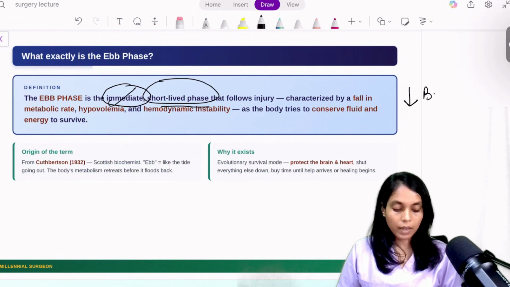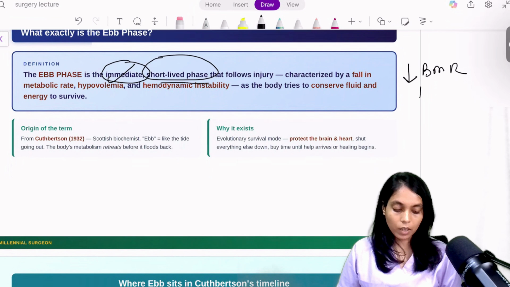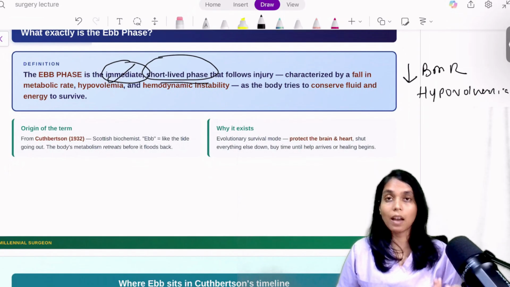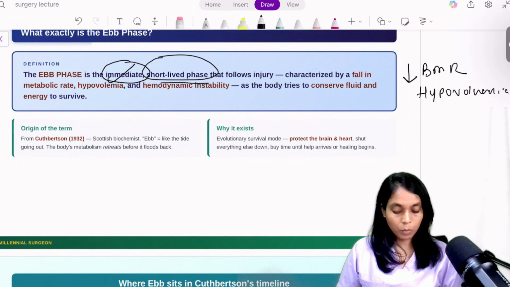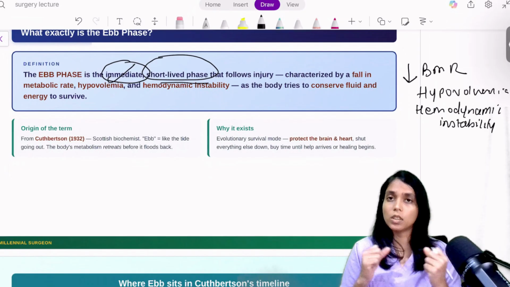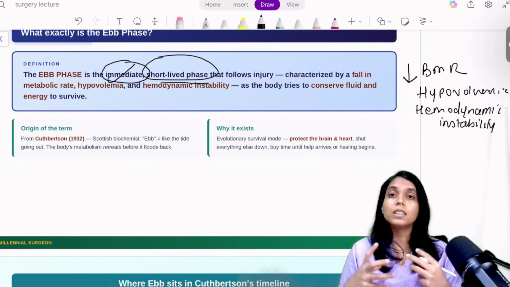BMR will be less, then there will be hypovolemia. Why? Because the patient has trauma, he might have bleeding, he might have third space loss. So the patient will have hypovolemia and hemodynamic instability.